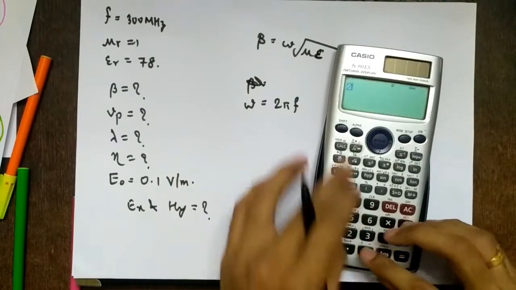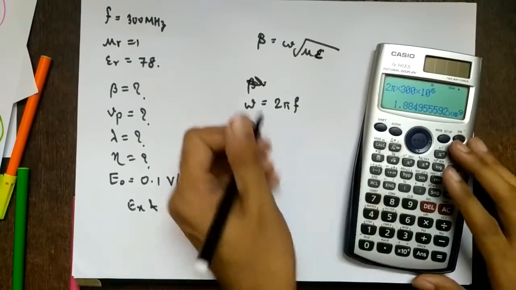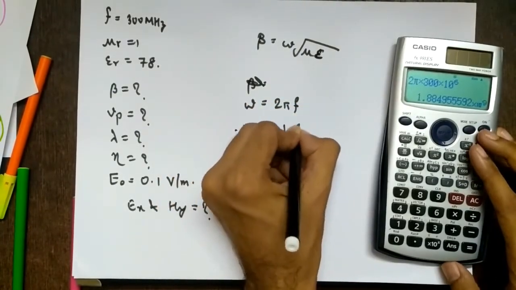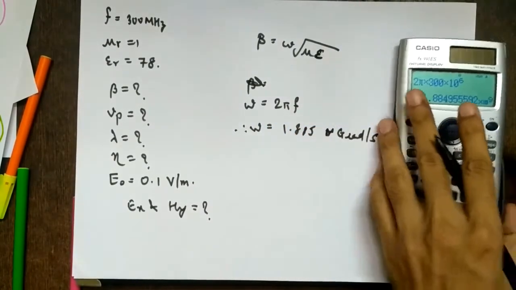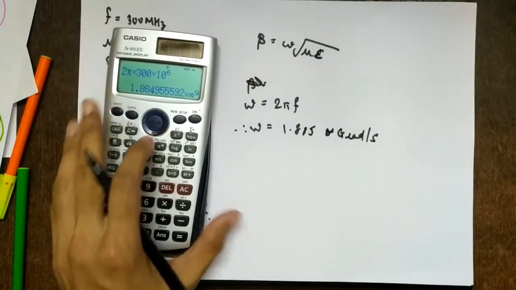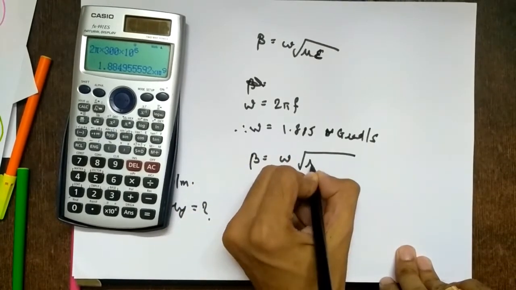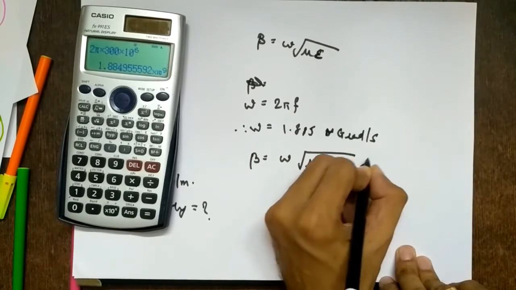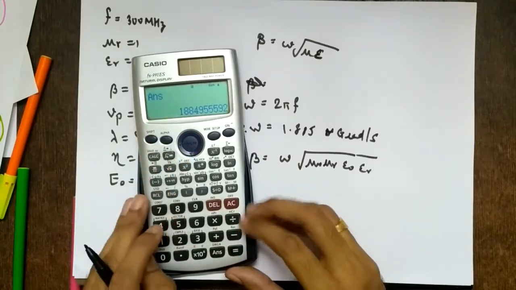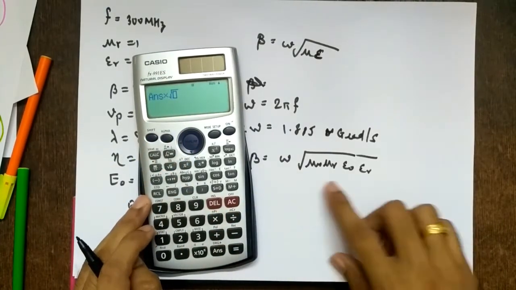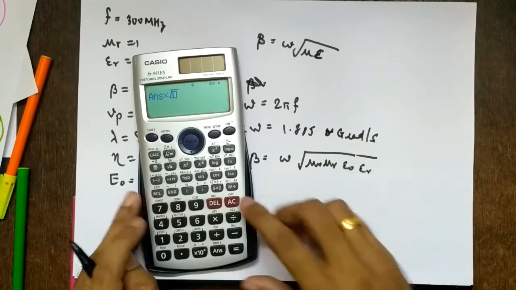So frequency is 300 megahertz. So 2 pi into 300 into 10 raised to 6. So therefore omega equals 1.885 giga radians per second, right? Then I can find beta. Beta is omega root mu 0 mu r epsilon 0 epsilon r. I know 1 upon root mu 0 epsilon 0 is the speed of light, so I will not use that. I will use root mu r epsilon r.